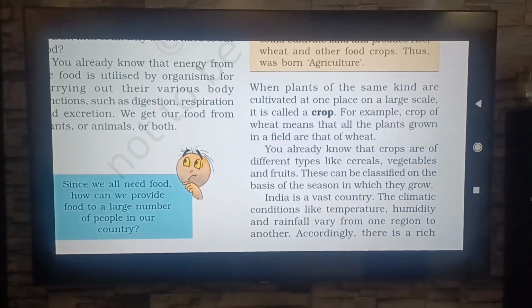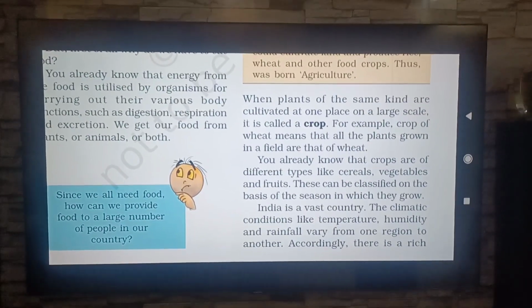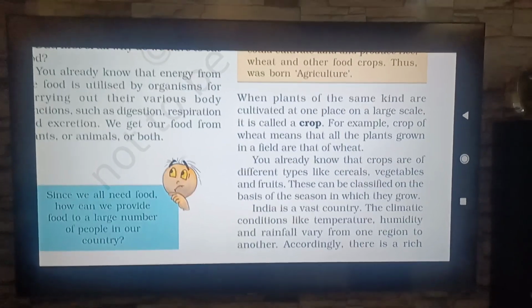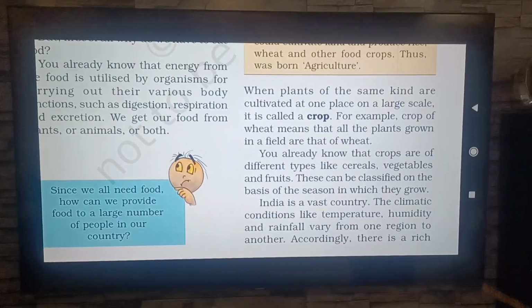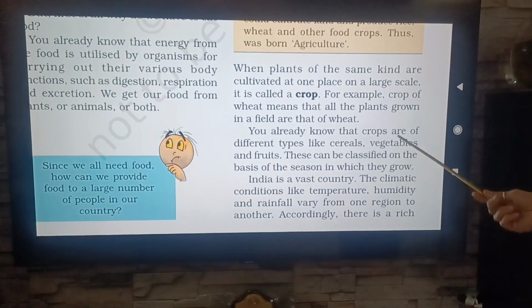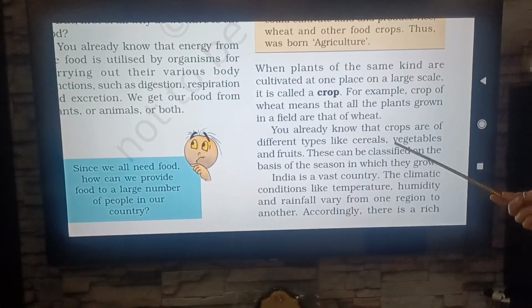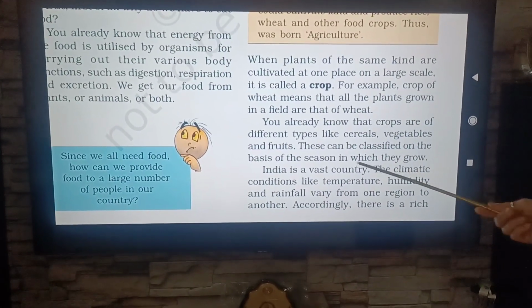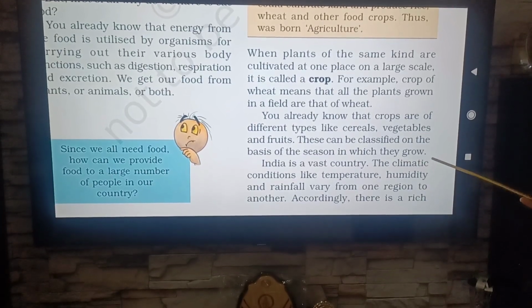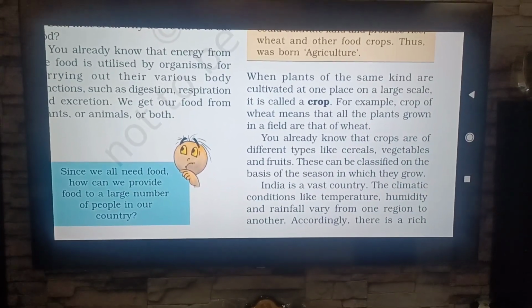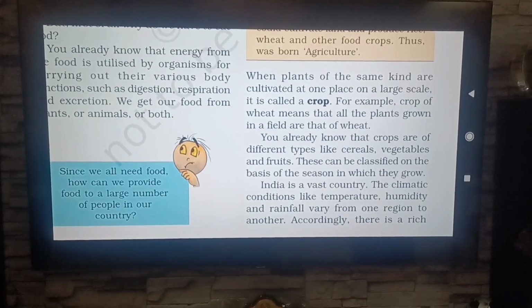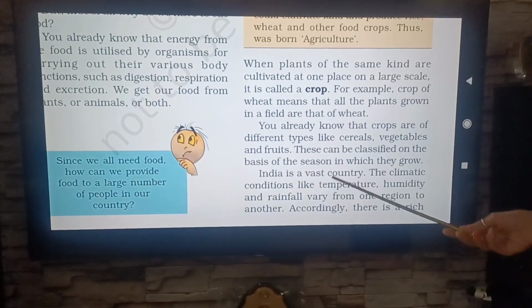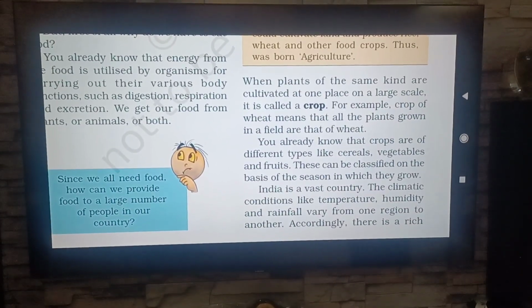So in this chapter we are going to study crops, agriculture and practices to grow crops. You already know that crops are of different types like cereals, vegetables and fruits. These can be classified on the basis of the season in which they grow. So here we are categorizing crops on the basis of season.